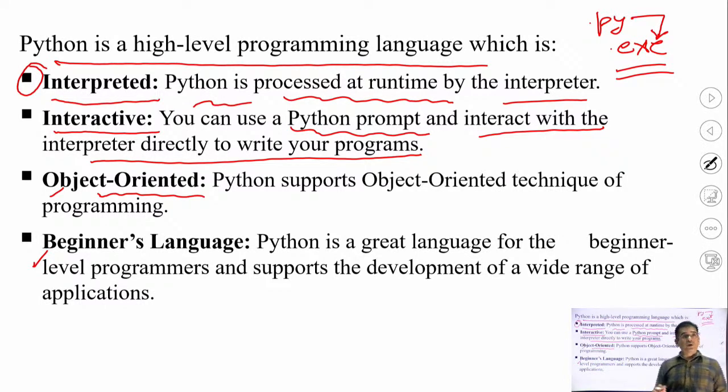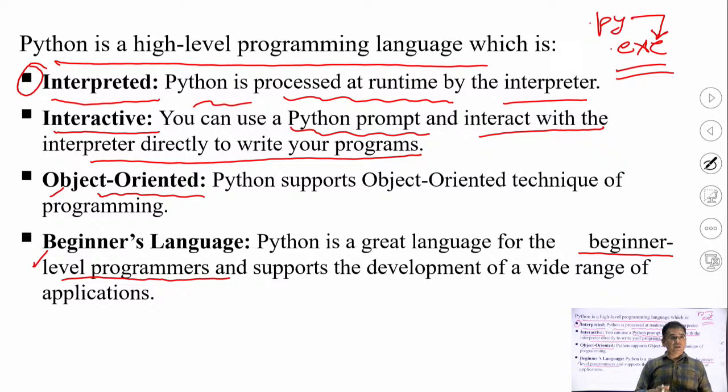If you have not done any programming before, you can easily start with the Python programming language because it is generally termed a beginner's language. Beginner language means it is a great language for the beginner level programmer. You know the basic concepts of programming: every programming language needs some control structures, some loops, some conditionals, some data types, and how to declare a variable.